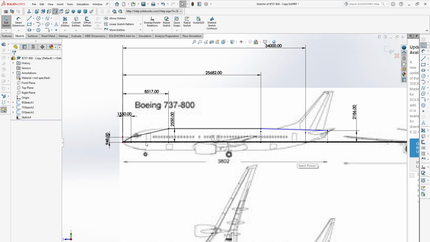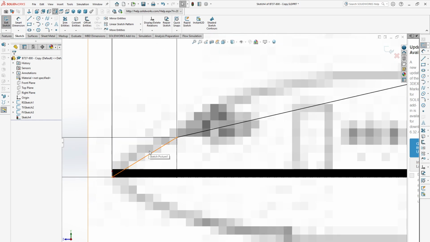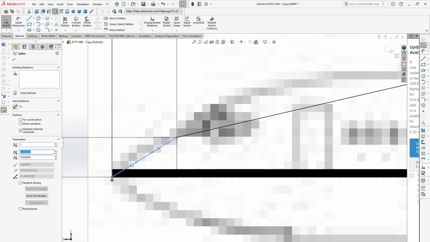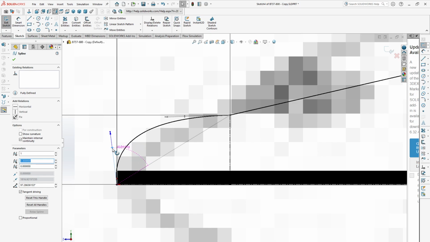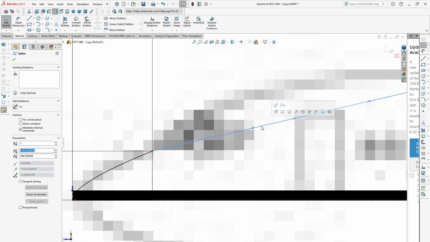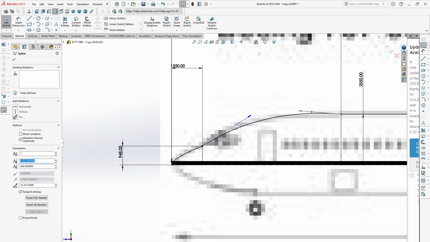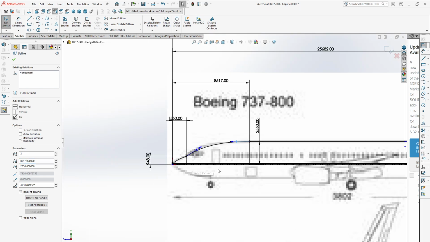Okay, now select this spline and you can control it like this and make this side vertical, and keep it down so that it matches with the image. This side make it horizontal.